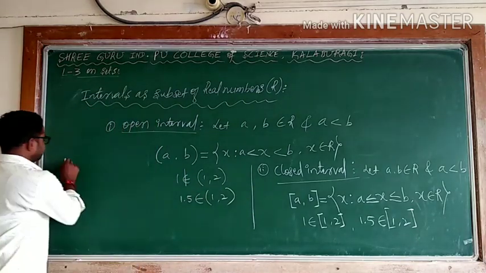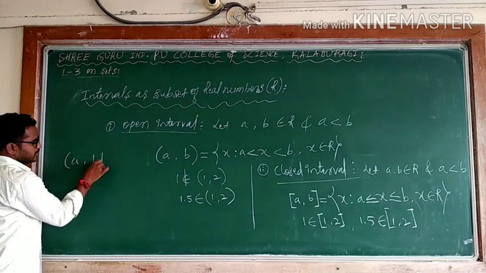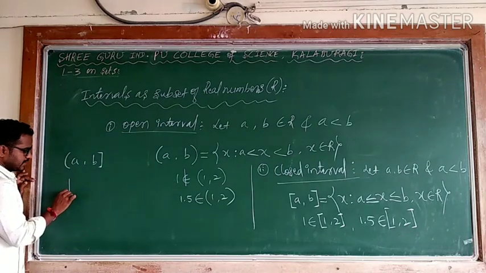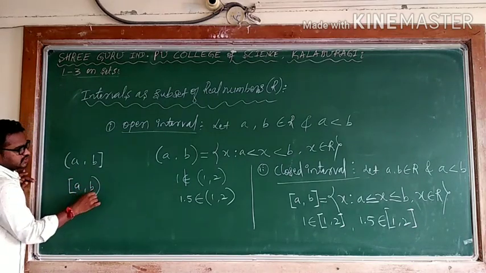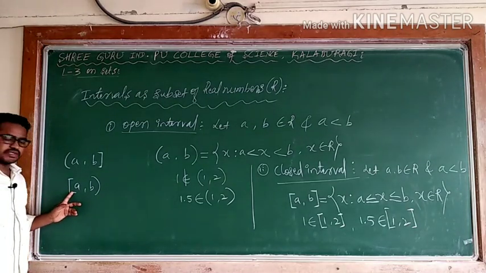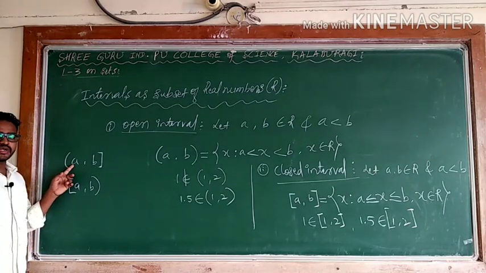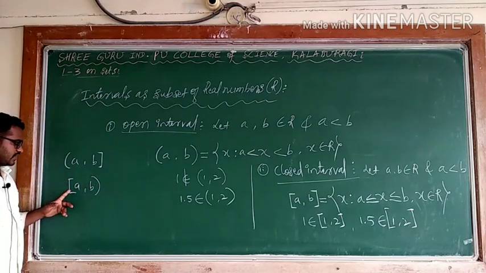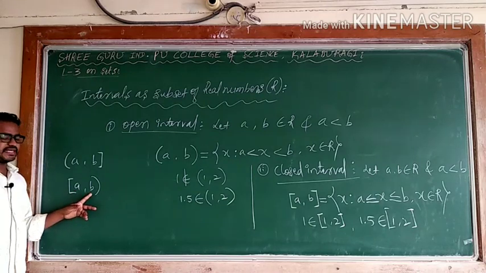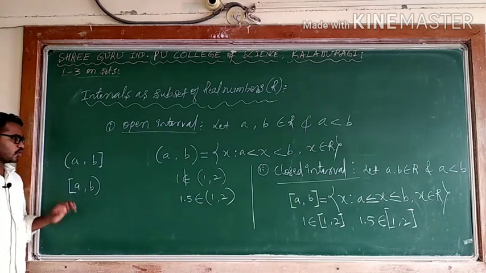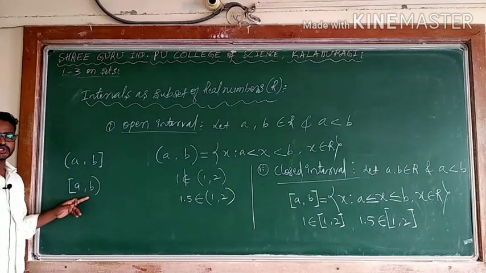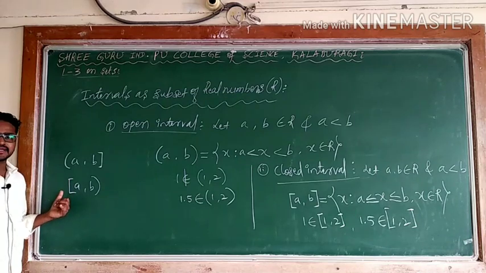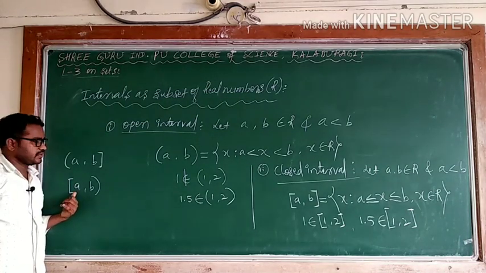If we are taking a comma b closed, we say closed. If you are including a comma b, this is what closed means. In this case, open-closed means a excluded but in between a and b, and b is included. Here a is included, b excluded, and also everything in between. The simple bracket indicates excluding that particular point, that particular number. When you say square bracket, it includes this boundary point.